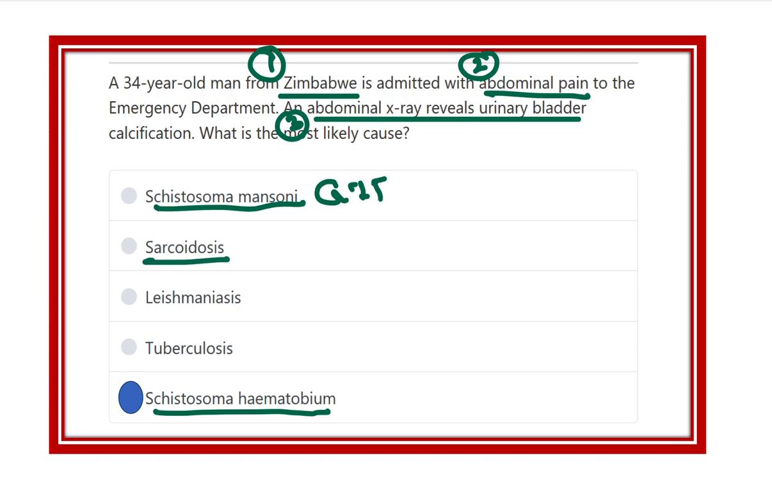Sarcoidosis is an autoimmune disease, and usually it affects different types of glands. Leishmaniasis, the clinical feature of leishmaniasis is bilateral enlargement of the leg. And tuberculosis causes hematuria, but it is usually not associated with urinary bladder calcification.